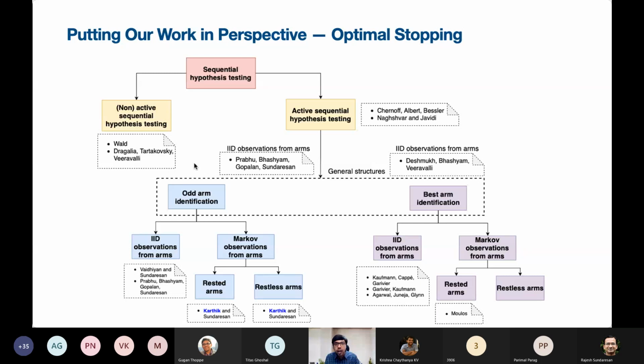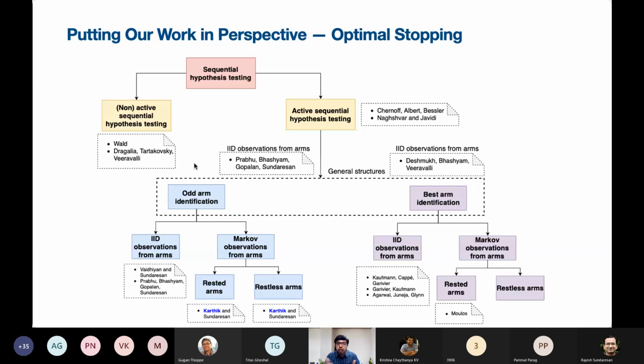All of these come under sequential hypothesis testing. This is a very broad umbrella. In particular, it's about active sequential hypothesis testing. Active simply means that we have the option to choose which movie we want to observe, which image we want to observe, or which arm we want to select at each time. That is the active part of active sequential hypothesis testing.